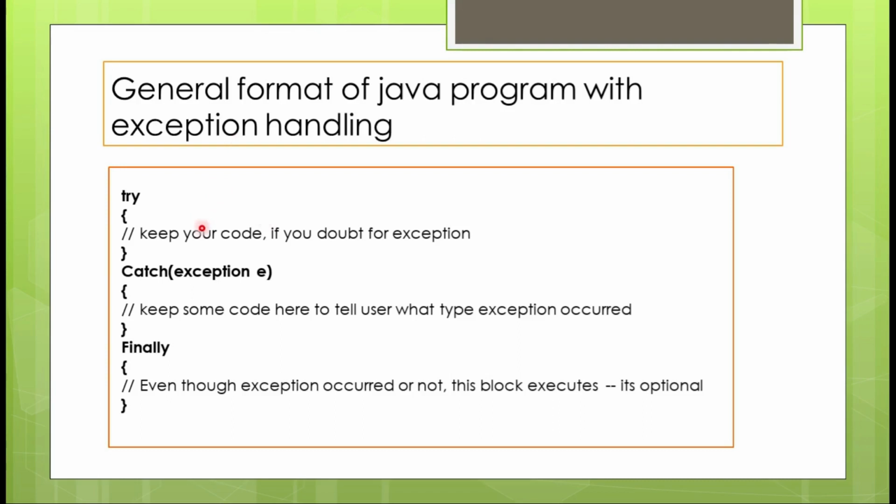The important thing is that if you have used a try block, there should be a catch block. It is really meaningless to have a try block without a catch block. You are trying to catch an exception. If you get an exception, the control has to be given to the catch block. If there is no catch block, how do you catch it? Having a catch block for a try block is mandatory.